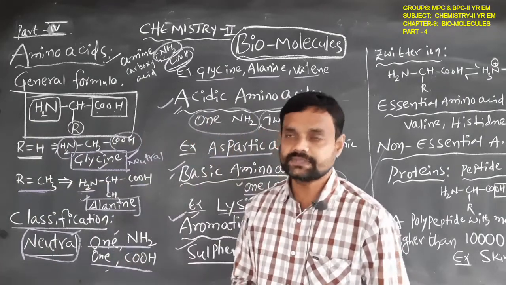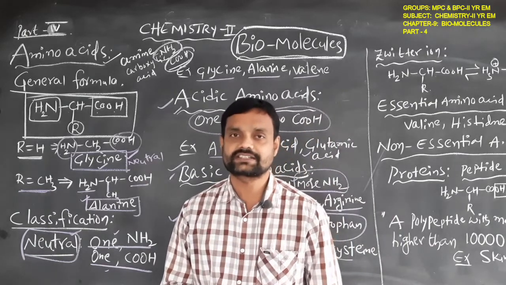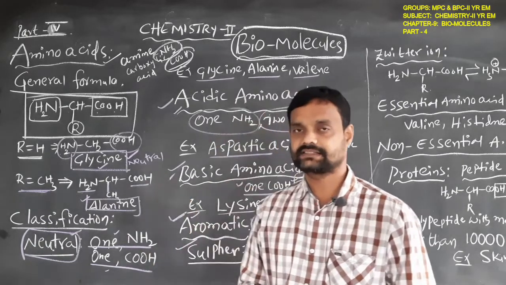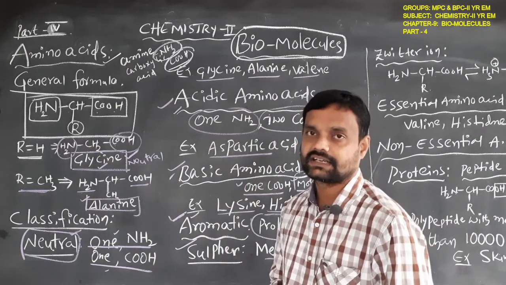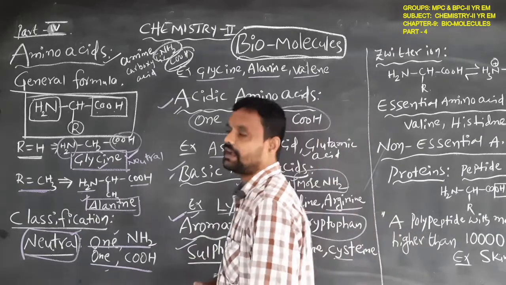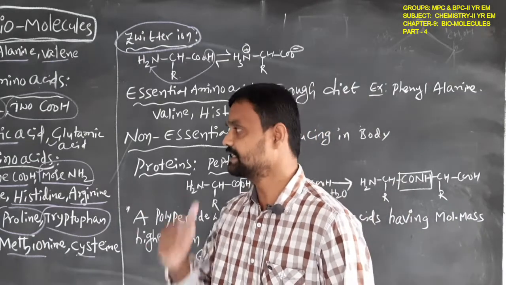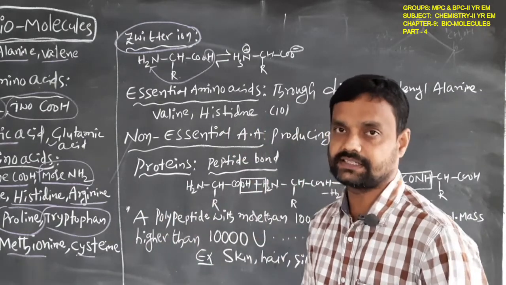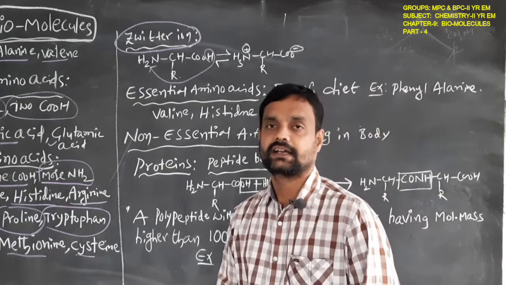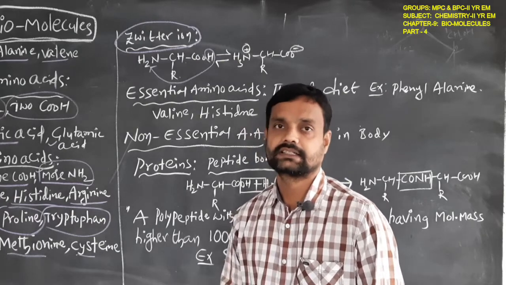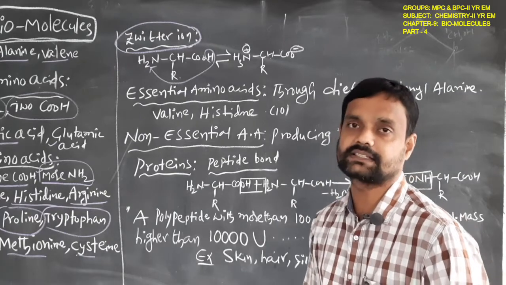How it can be classified: neutral amino acids, based on the amine group and carboxylic acid functional group, acidic amino acids, basic amino acids, aromatic amino acids, and sulfur containing amino acids. That is the classification of the amino acids with a few examples. And now here we learn about the properties of the amino acids.